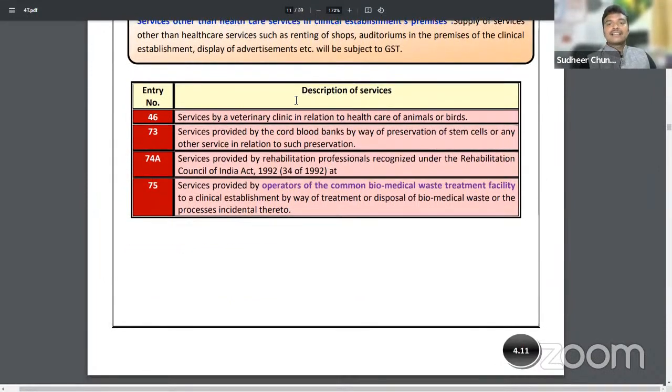Next, sir, health services provided to animals also. Veterinary doctor. In Telugu we call it as Pasula Hospital. So veterinary clinic services were also exempted from GST. Healthcare of animals and birds was specifically given here to you. So healthcare services of animals and birds will be exempted from GST. Okay. Next, let us continue.